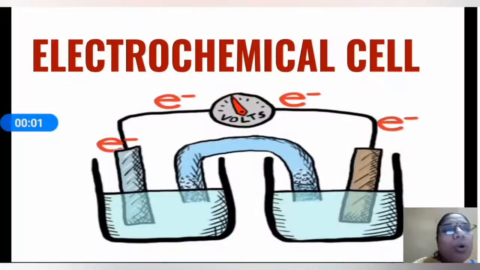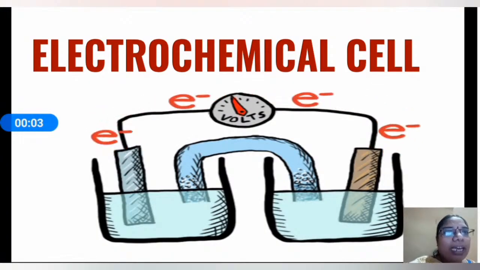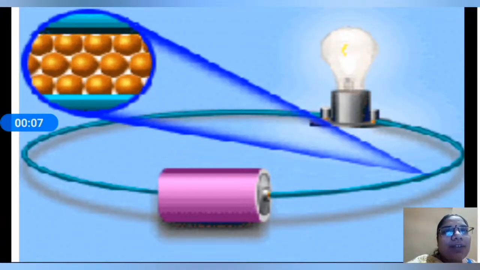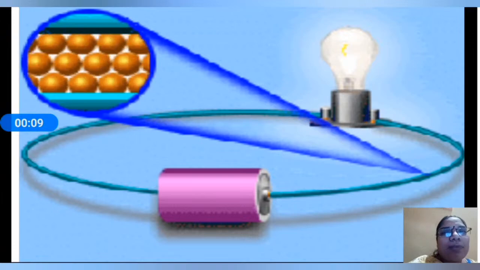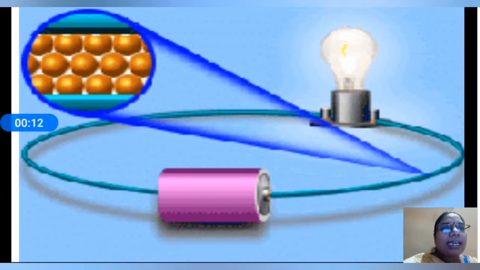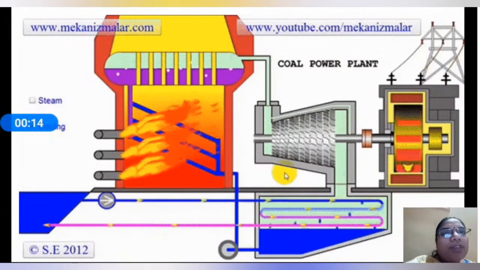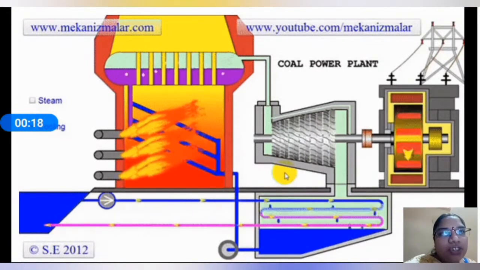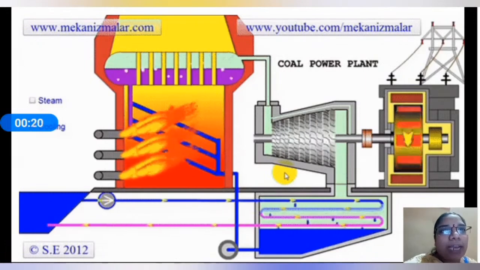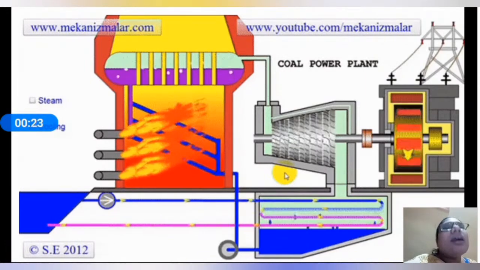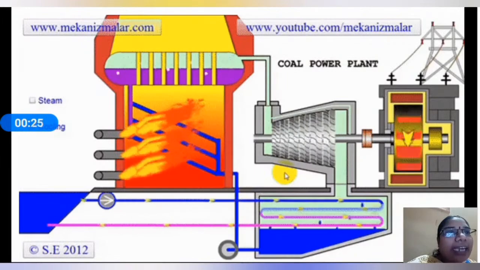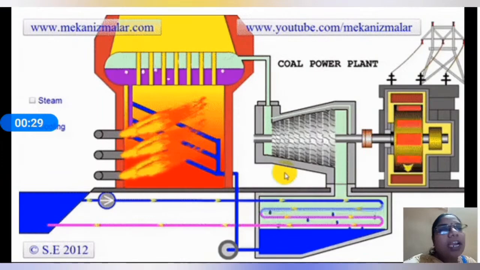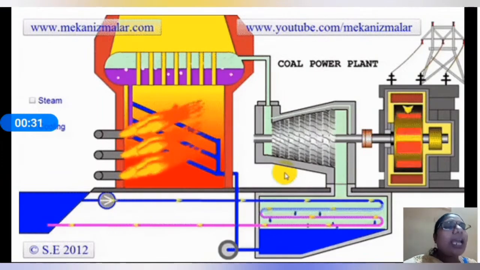Electrochemical cell. Now we will go for electrochemical cell. Nowadays electricity can be produced in several ways, in several power plants with several sources. In the case of thermal power plants, the source coal is heated at high temperatures and that produces steam, and that steam activates the turbines to rotate. The turbines produce mechanical energy, and that mechanical energy is then converted into electrical energy.